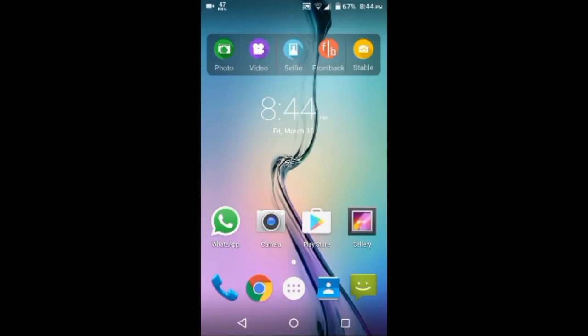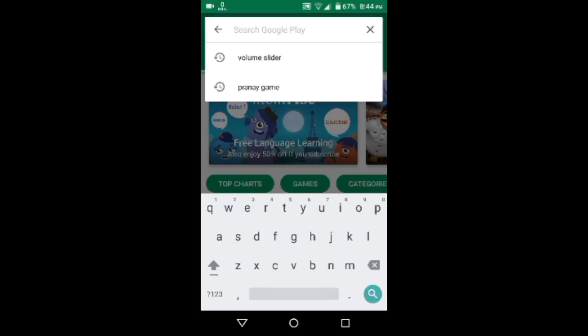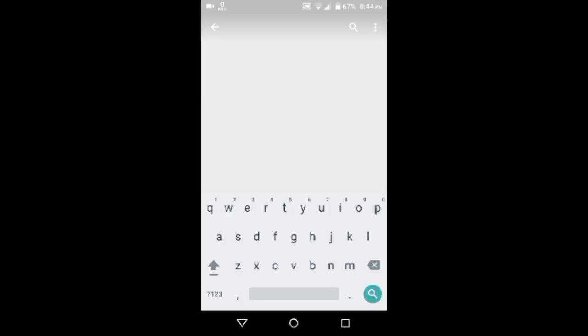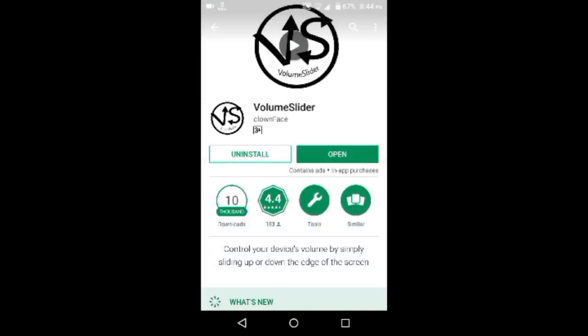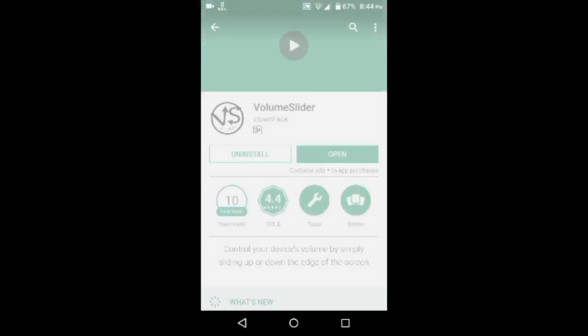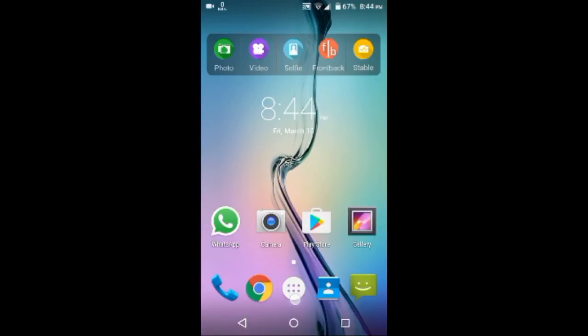So first of all you will need to go to your Play Store and search the app called Volume Slider. Rating of the app is 4.4, downloads is 10,000. This app is free on Play Store. After installing this application, go back and open the application